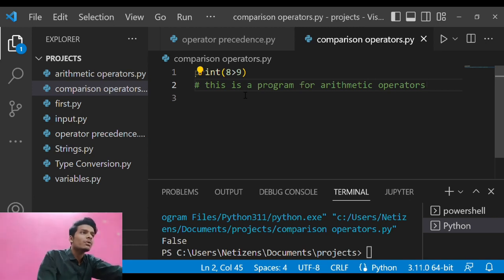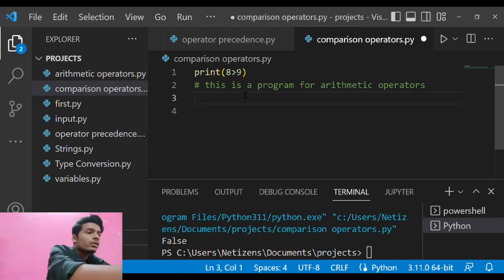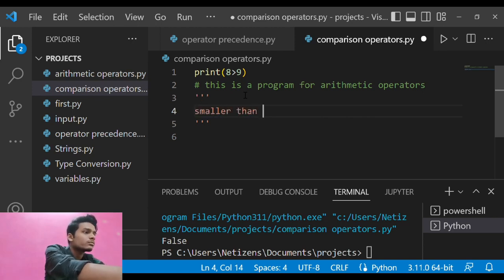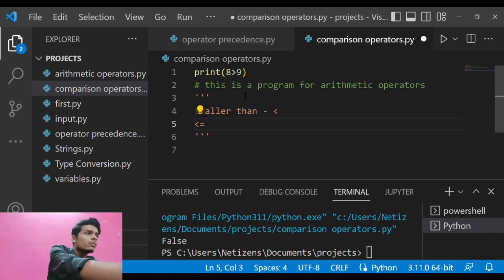So here likewise we have the greater than operator, and we also have the smaller than operator. And if you want to write a multi-line comment, you need to write it in triple quotes. That is what multi-line comments look like. Then there is also the smaller than operator, then we have smaller than or equal to, greater than or equal to, and equal to also.